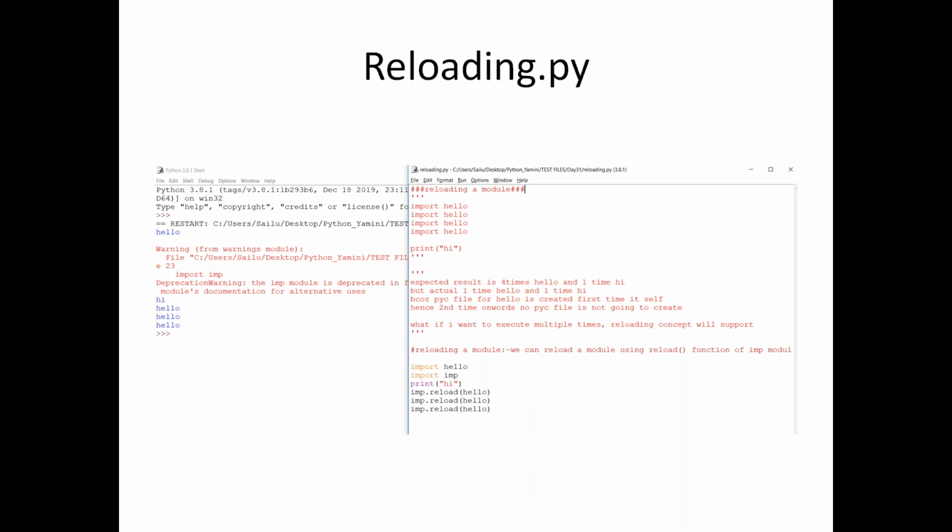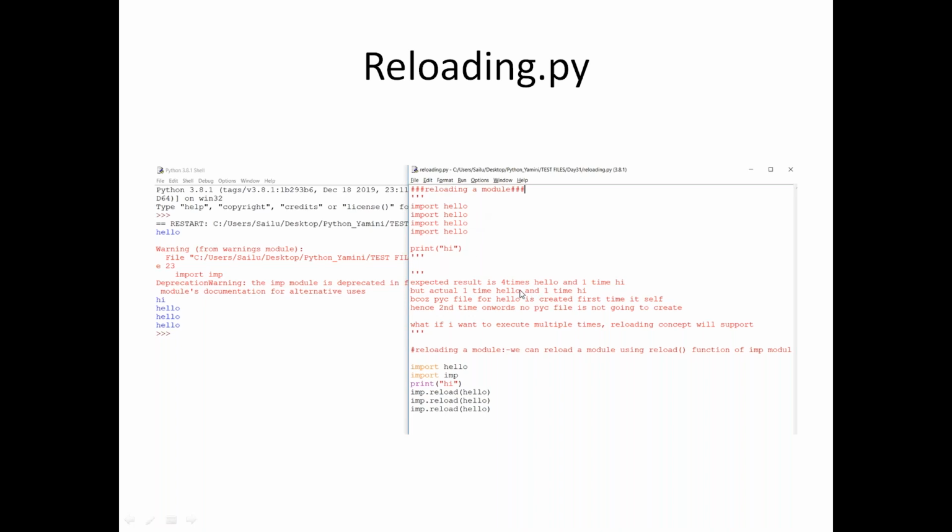When you say import, it is just taking features from your mod1 to mod2, but it's not going to do the execution activity. Are you getting my point? Yes, Samar. So if you write import 100 times, it will not work. So that is the thing what you have written here. The expected result is 4 times the hello has to be there, then hi has to be there because print hi is also given.